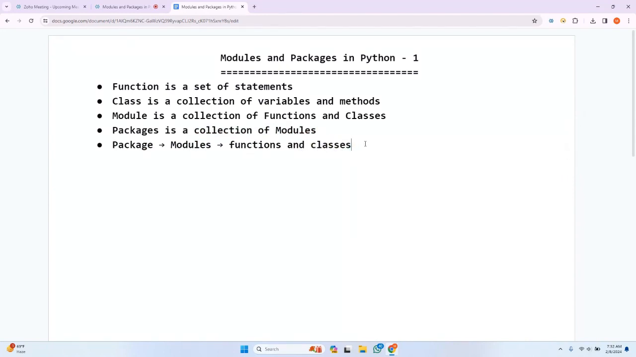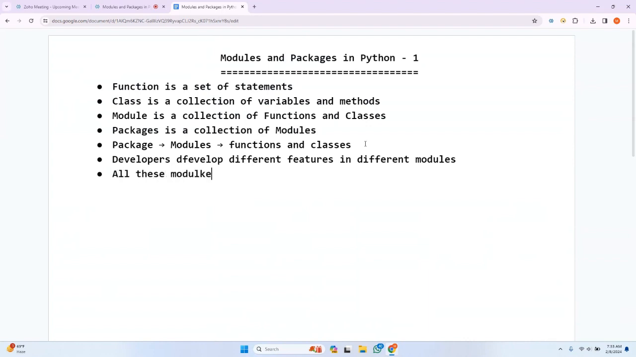In general, any developer will try to develop different features in different modules. So developers develop different features in different modules. At last, they will integrate all these modules to get a final product. Very important to know this.